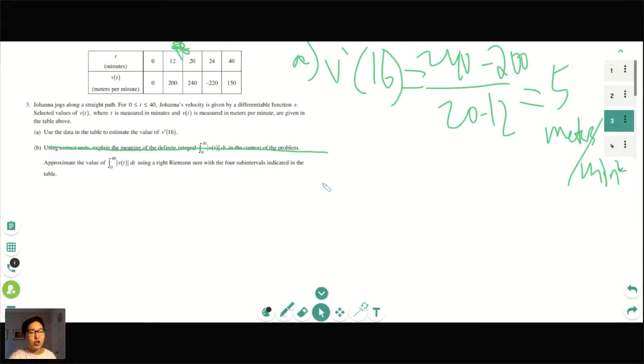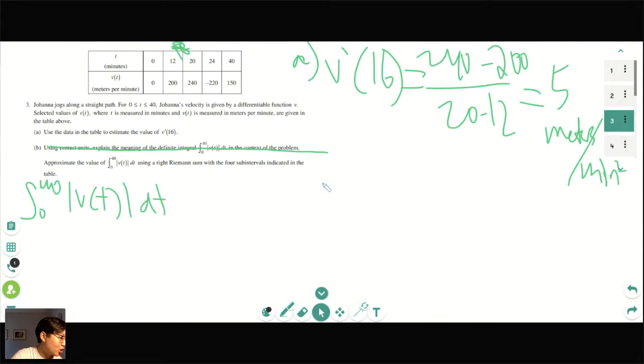Okay, so there's two ways to do this. The first is through algebra. So if you remember your right Riemann sums, basically all you're doing is taking the right number, the second one, and using that as your height, or your length, whatever you call it. So in that instance, I would write the integral from 0 to 40 of v of t dt. Always make sure that you write this integral, because sometimes you'll even get points for just writing an integral, like I did on BC when I had no idea how to do this polar function question. So it's always helpful that you write integrals and make that a habit.